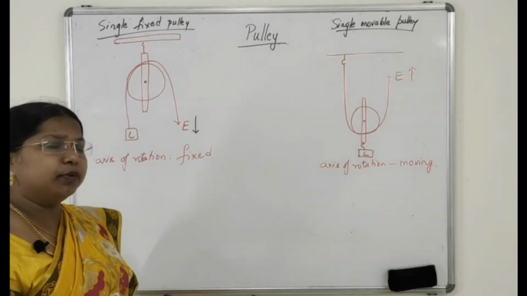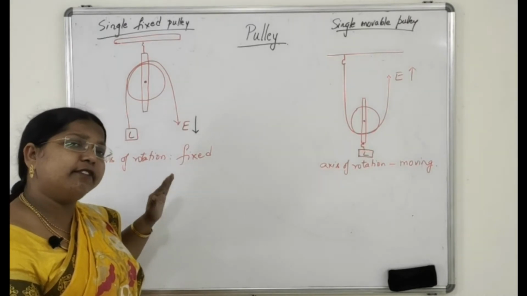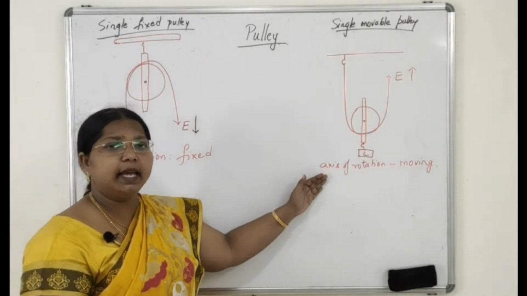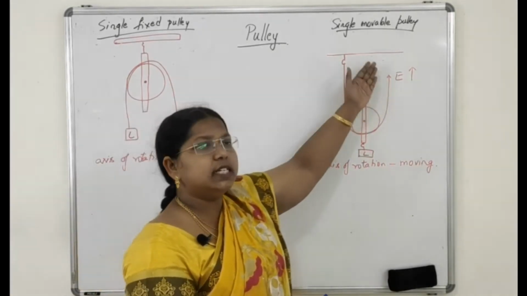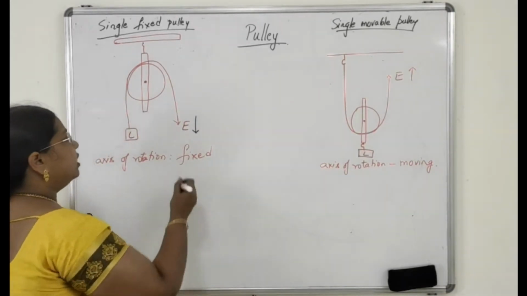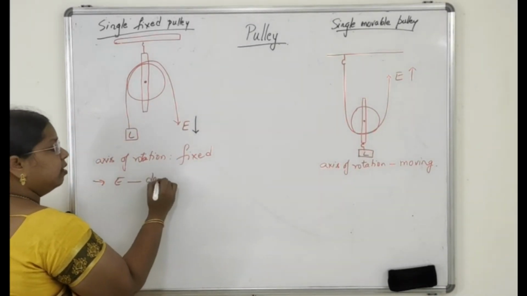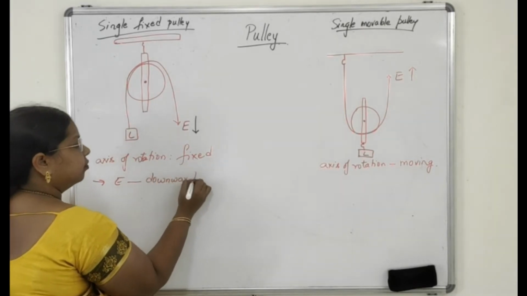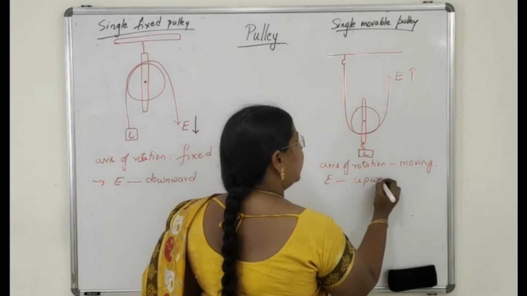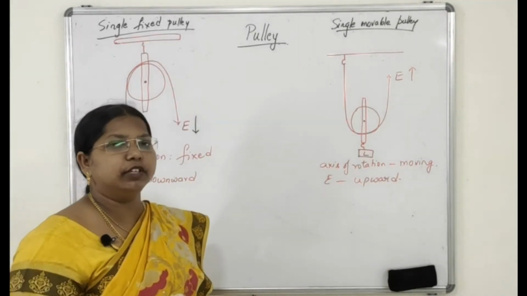So now it is very clear. In a single fixed pulley, the axis of rotation is stationary, fixed, and will not change. But here the axis of rotation will be moving when the effort is applied in the upward direction. Here the effort is applied in the downward direction, but there the effort is applied in the upward direction, which is a little bit difficult to lift the load.